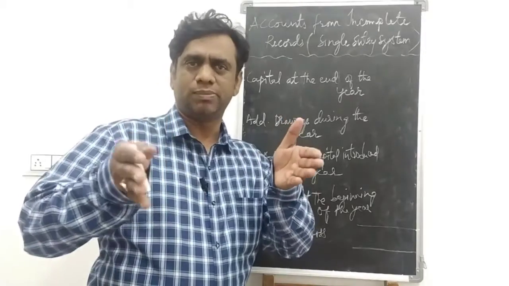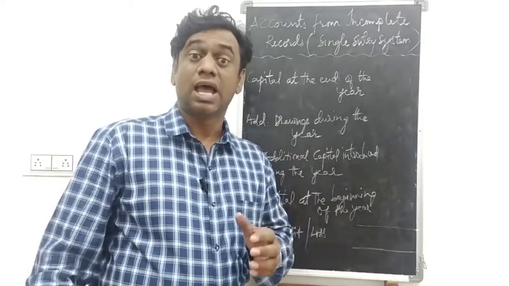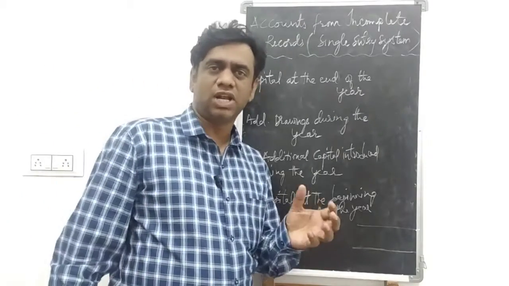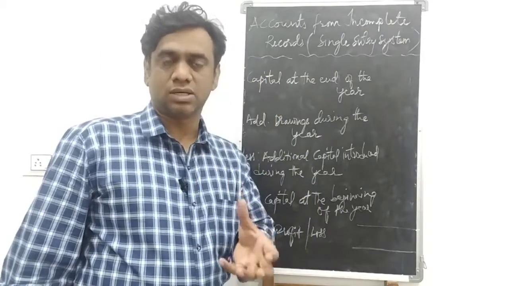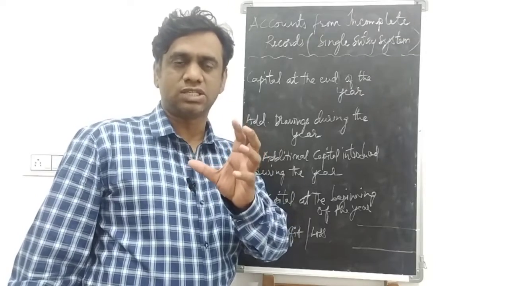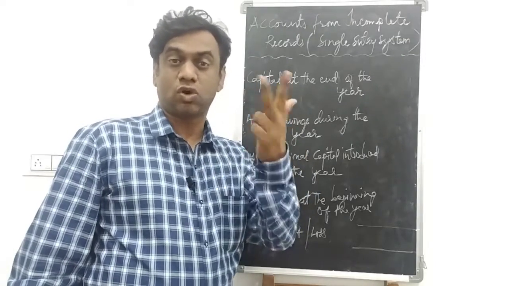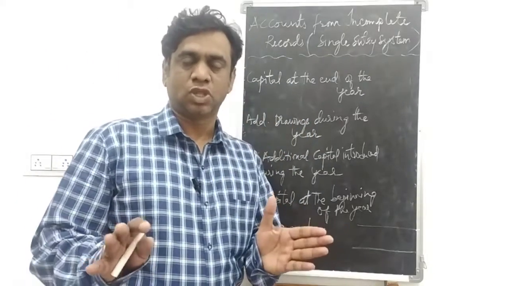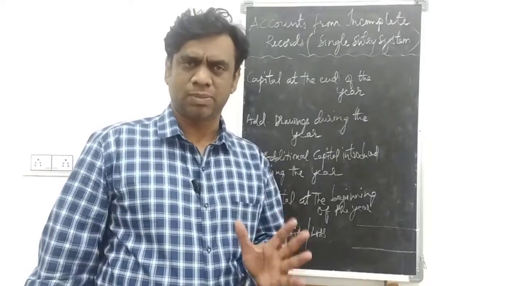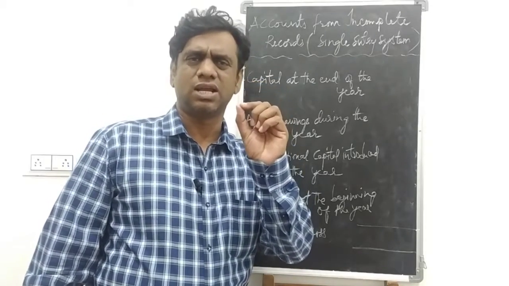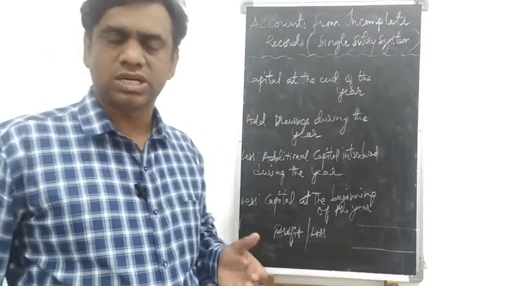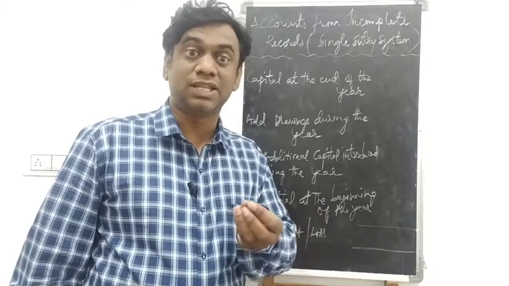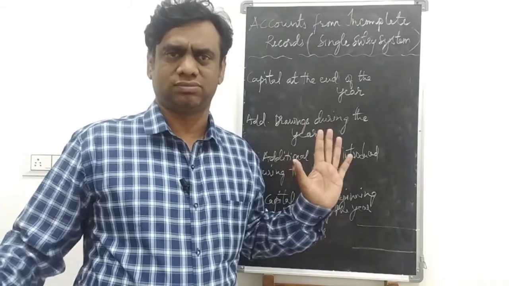They don't maintain all these things. At the end, to find out the profit and loss, generally we make a balance sheet, that is the complete financial statement: trading account, profit and loss account and balance sheet. But in single entry system there will be a statement of affairs to find out the profit and loss of the company. Generally the base thing here is they will take into consideration what is the capital at the beginning and what is the capital at the end.